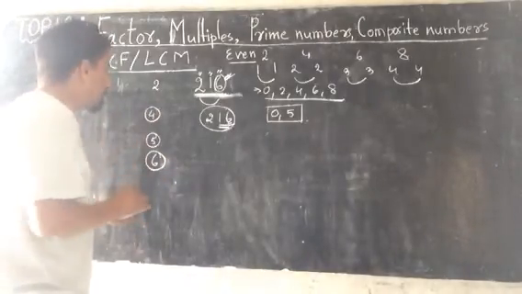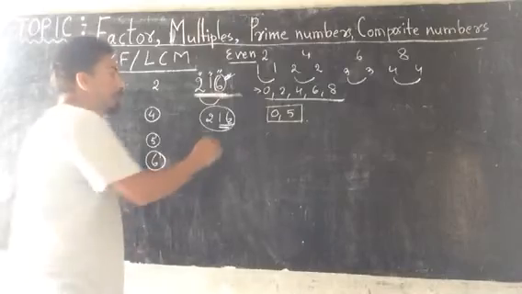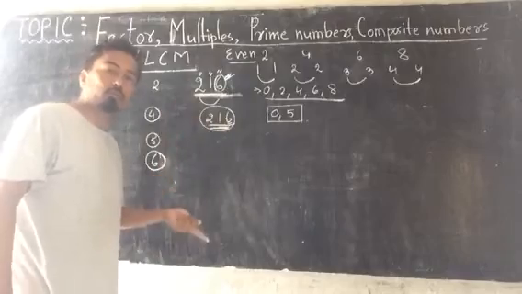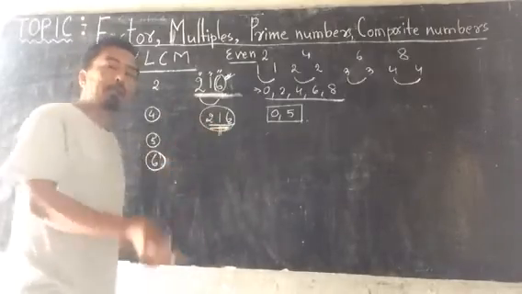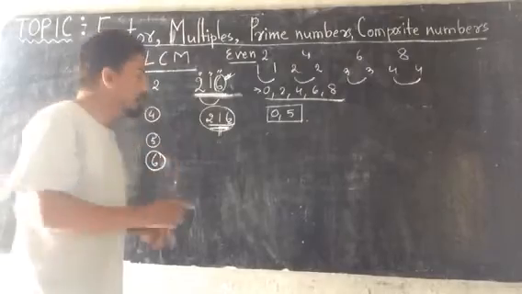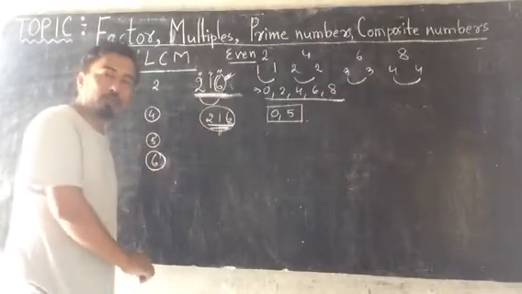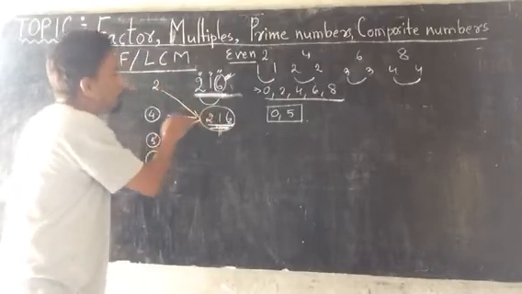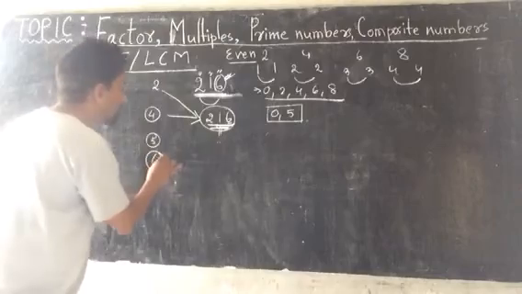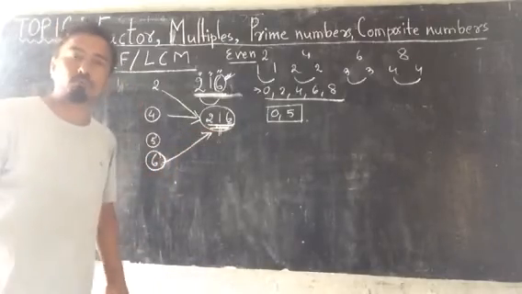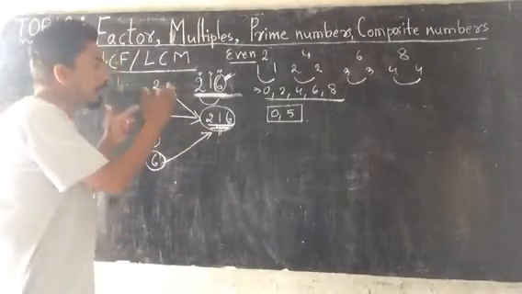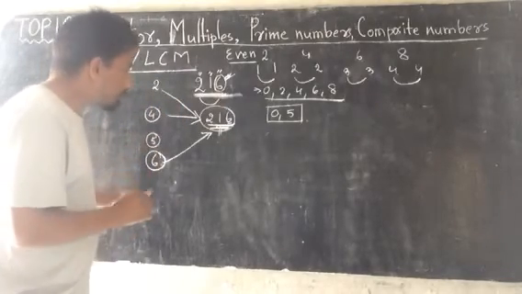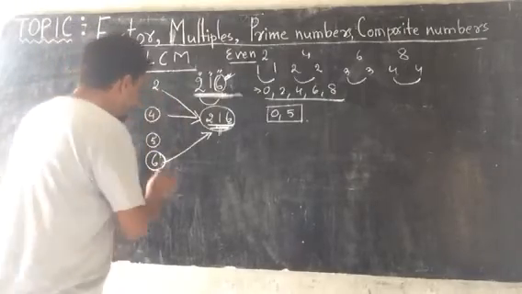Okay. Another is 6. Try to understand it very fast. If the given number is divisible by 2 also and 3 also, by both 2 and 3, means as you have proved that this is divisible by 2 and you have checked that this is divisible by 3 also, if the number is divisible by both 2 and 3, then the number will be divisible by 6 also. Okay? These are the divisibility rules.